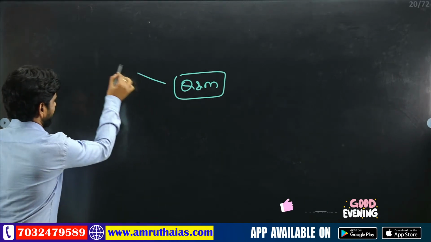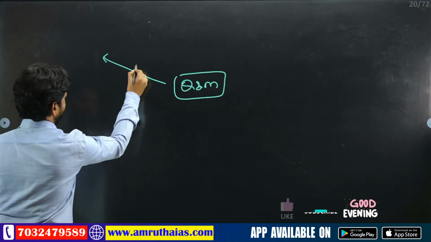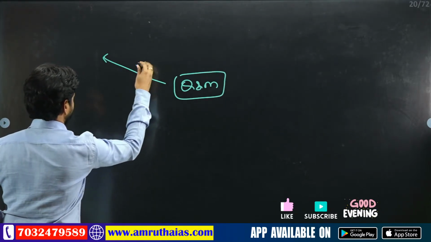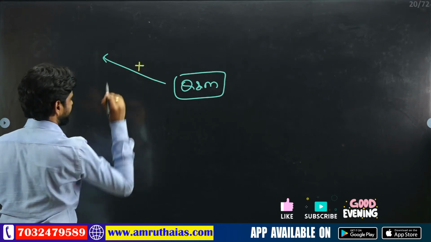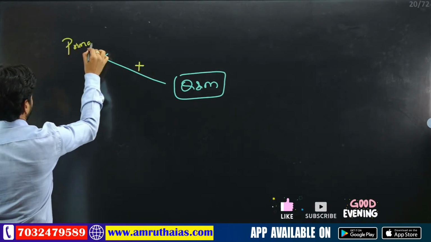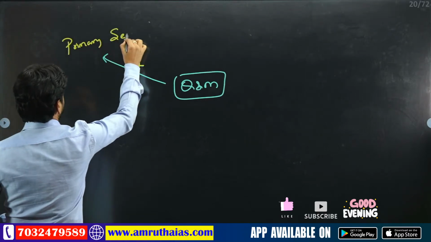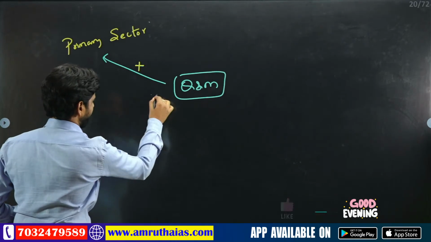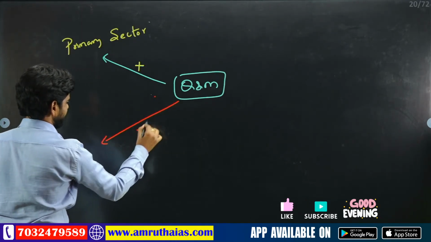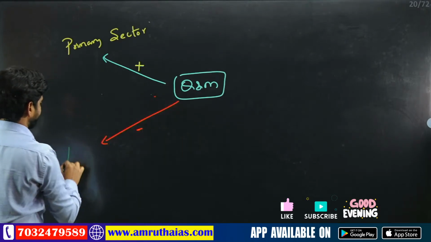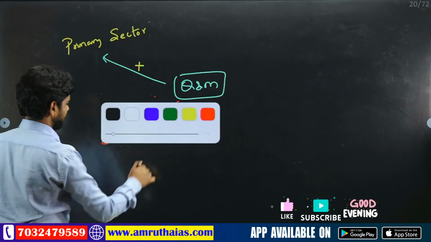If we add these quarries and mines, then it is known as the primary sector. Am I right or wrong? And if you remove or deduct these quarries and mines from the primary sector, what we get is the agriculture sector.